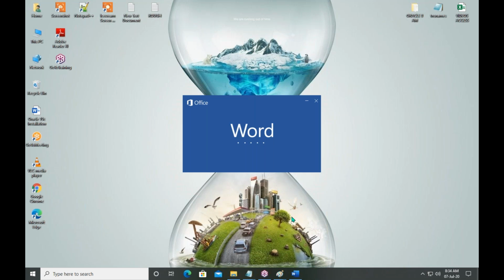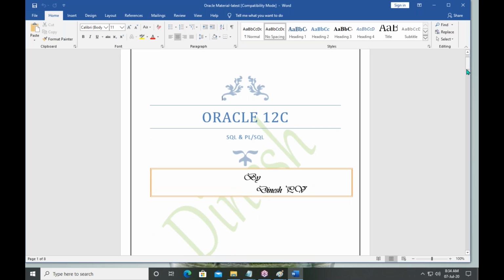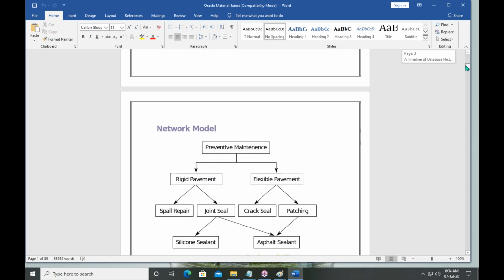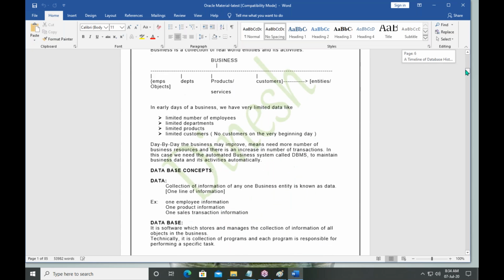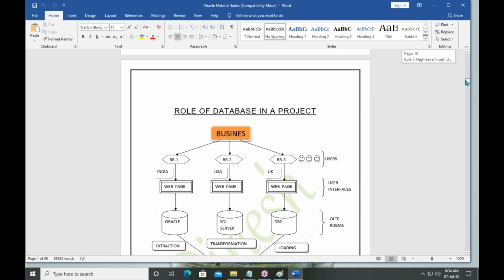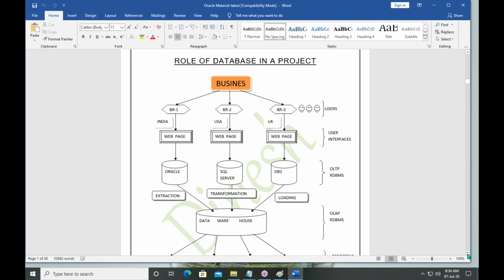So what is Oracle 11G? 11G is also a grid database. Whether it is 12C or 18C or 19C, in the project you can see two types of RDBMS. What are those types? Let me show you. See here guys, this is the role of database in the project. I hope you are able to see.